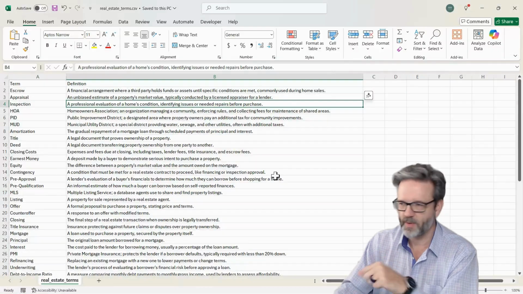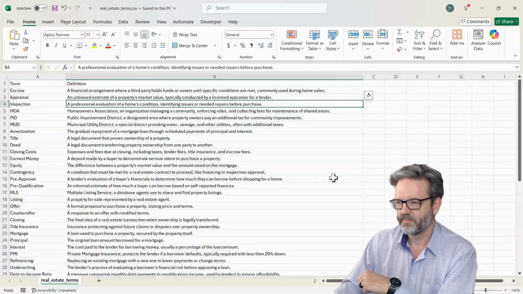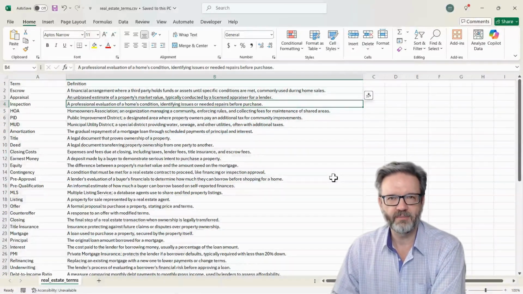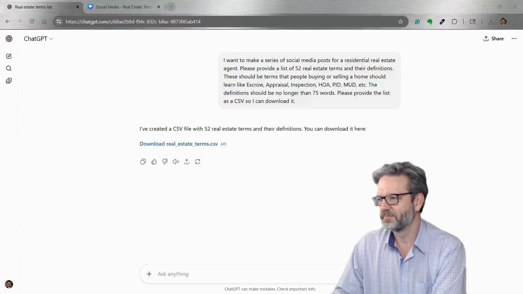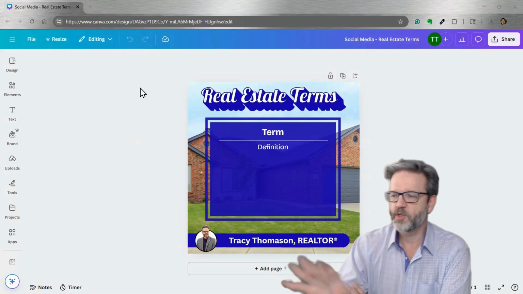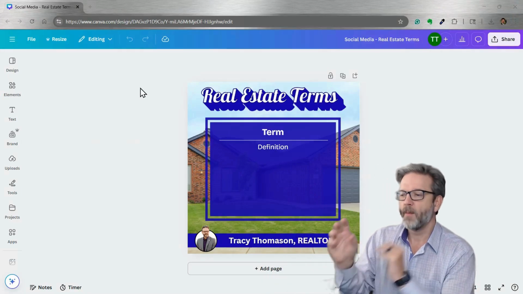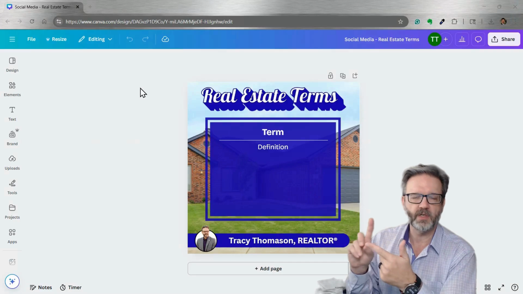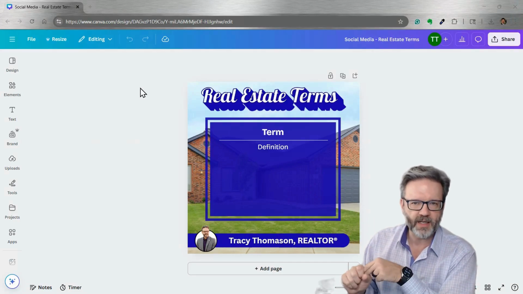And I'm going to replace the one I had. Now let's go to Canva and let's start making some graphics. I'm in Canva now. I have already created a template. This is what my real estate terms post is going to look like. I'll put this into Facebook and I'll put it on Instagram.